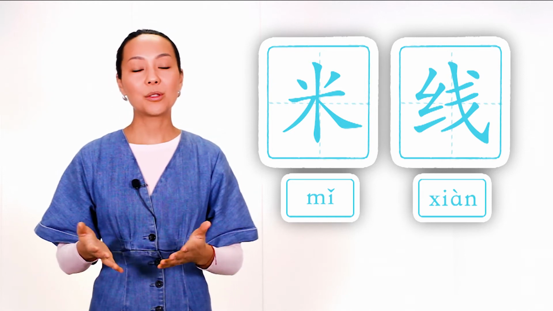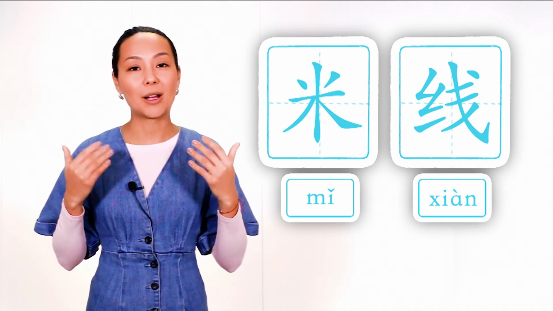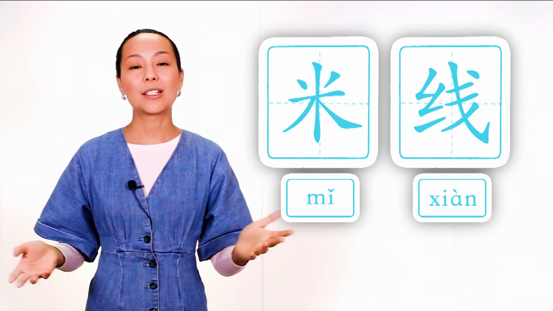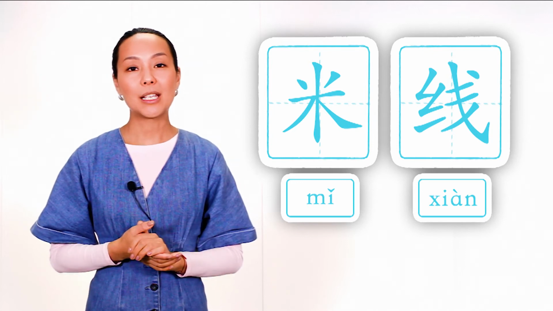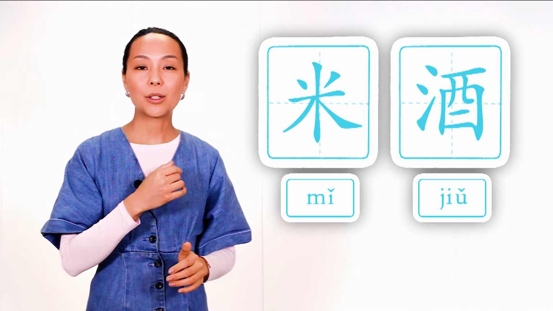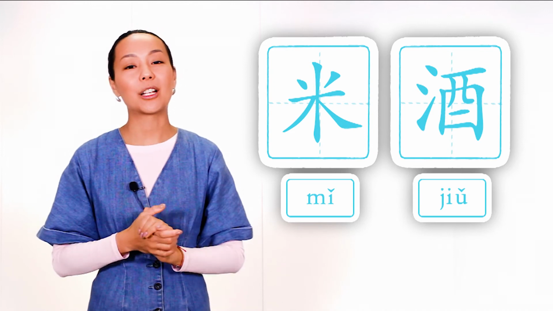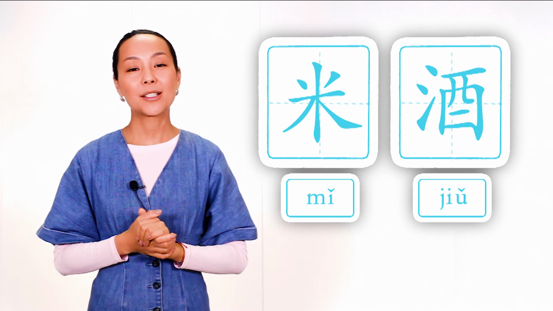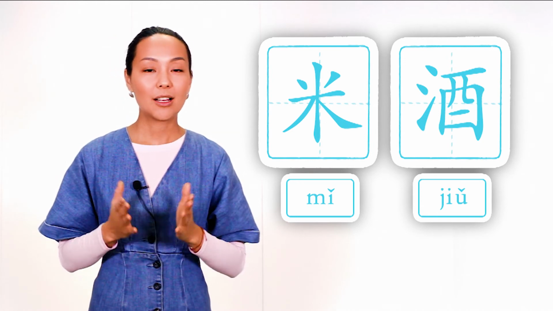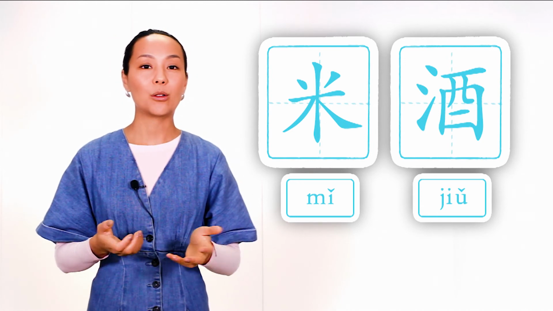And again, noodles are things which remind us of thick thread or line. That's why together 米线 mean rice noodles. And the last cool example is a word for people who like trying different alcohol. It's rice wine, 米酒, 米 rice, 酒 alcohol.